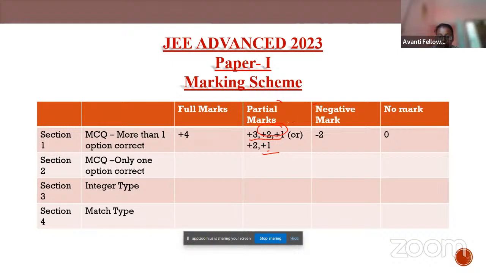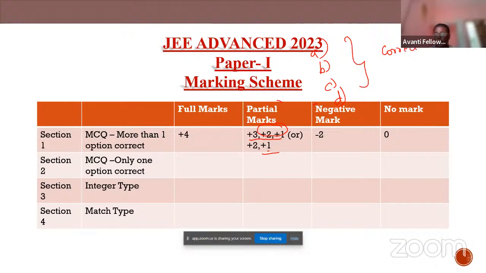Here, for instance, you have a question where you have to choose the correct statements, and they have provided the statements A, B, C, and D, and all four are correct.